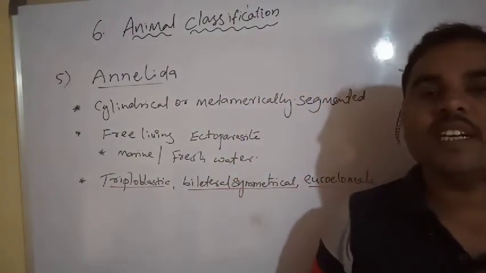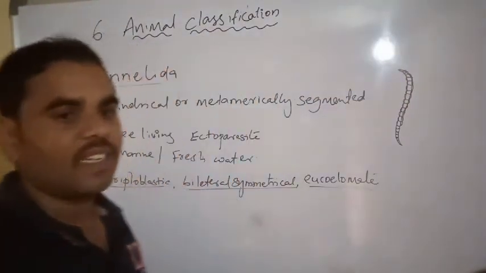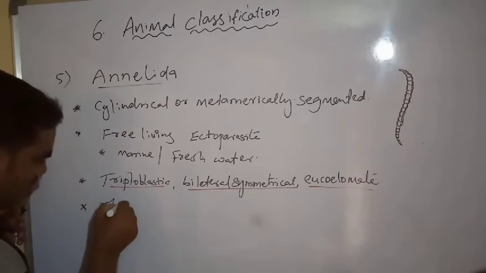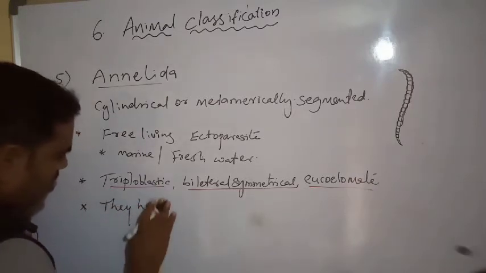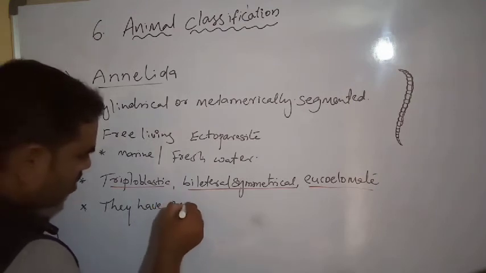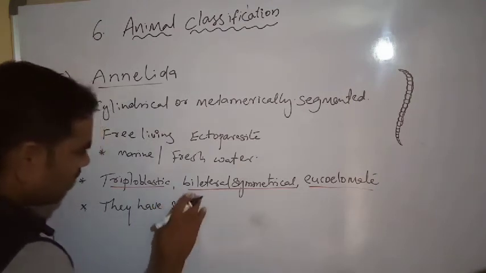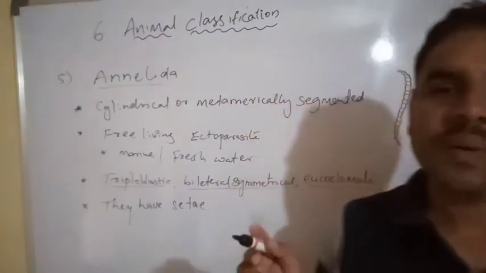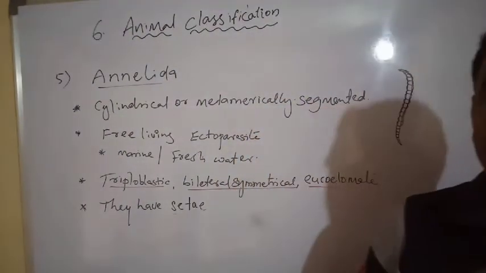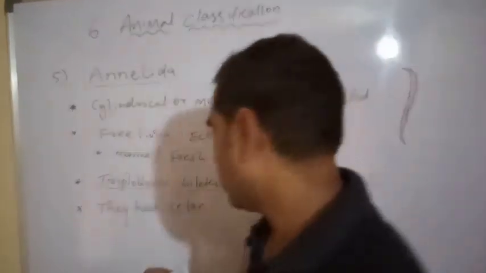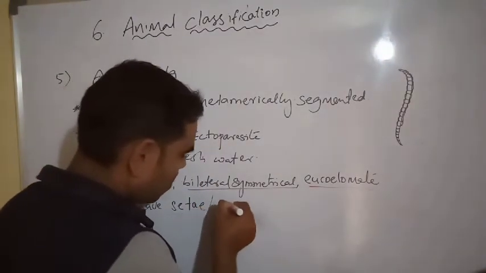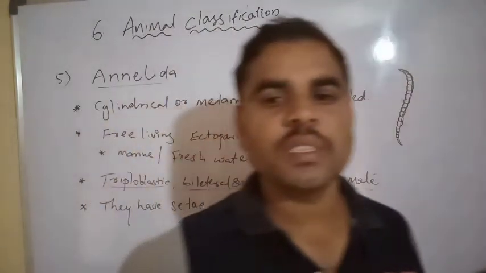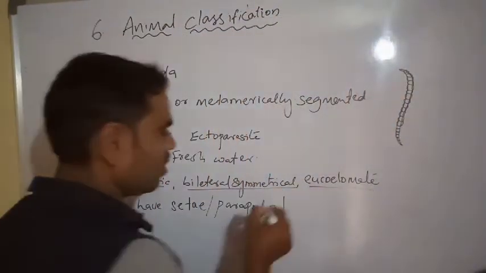They have setae. Setae is present. Next, parapodia is also present in these organisms, and suckers for locomotion.